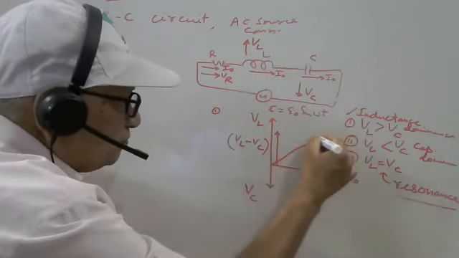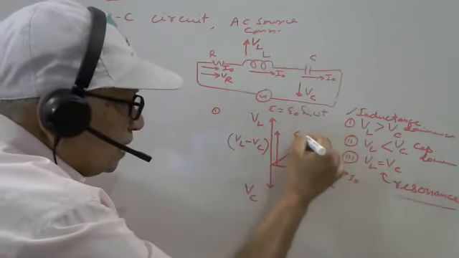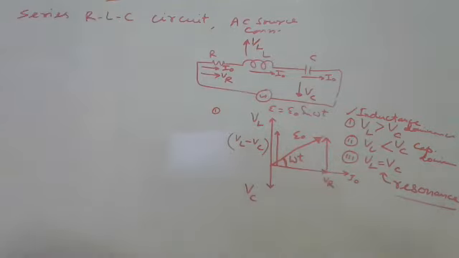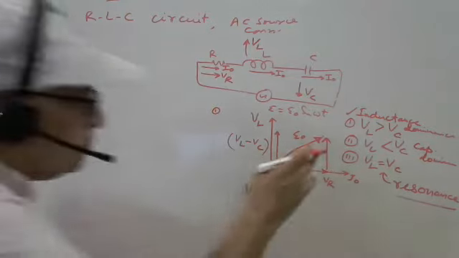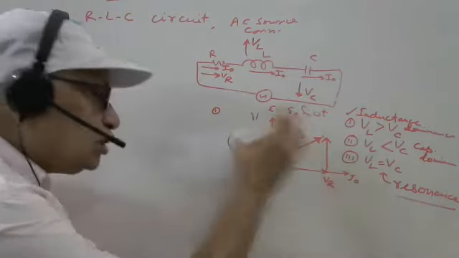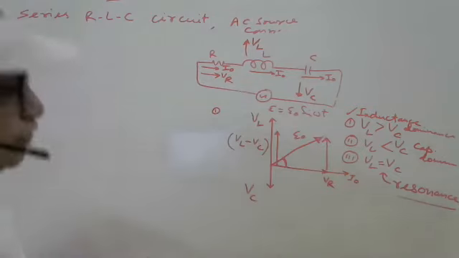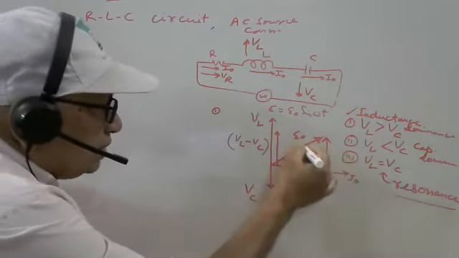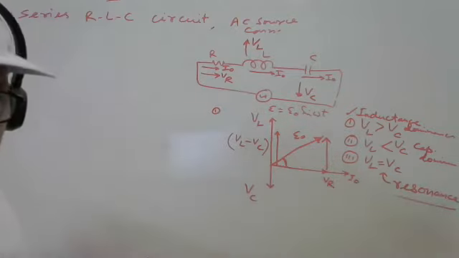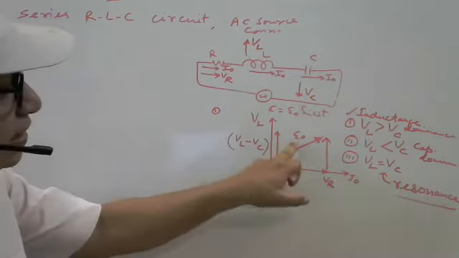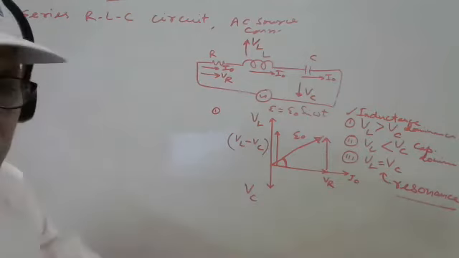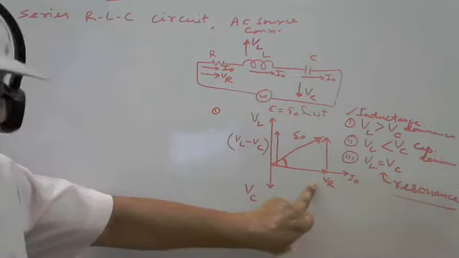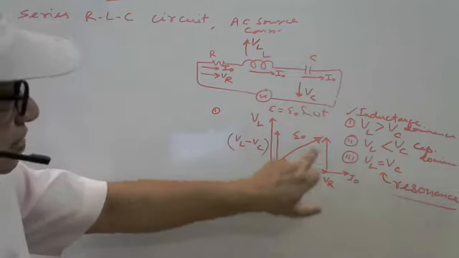What is this? This is E naught at an angle of, say, omega t, or you can say this phase difference. So this is VR, this is VL minus VC, and this is E naught, the resultant. Here we can apply trigonometry, or we can apply the Pythagoras theorem.